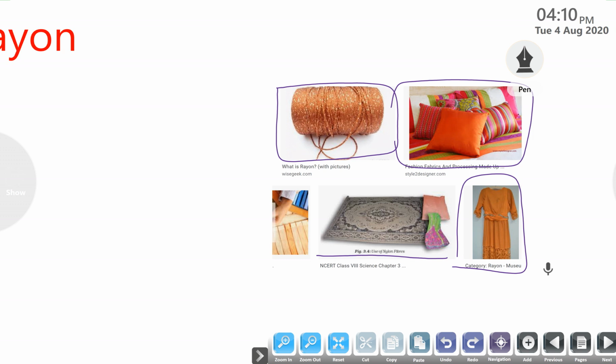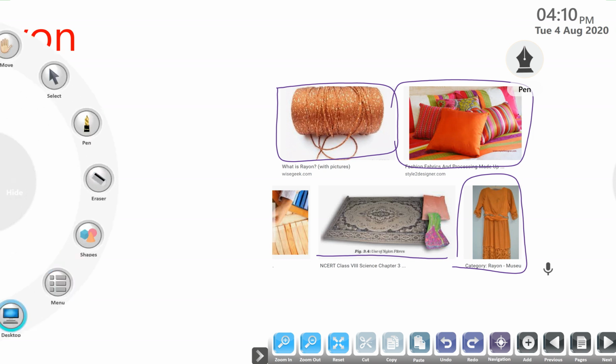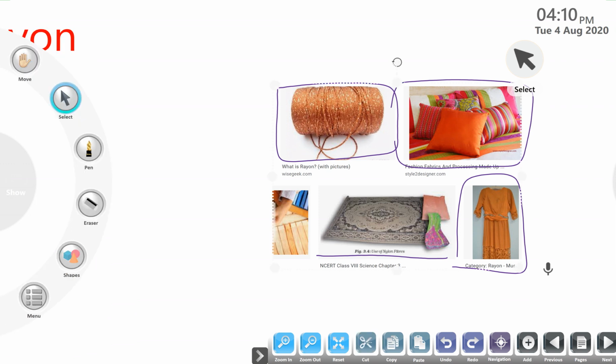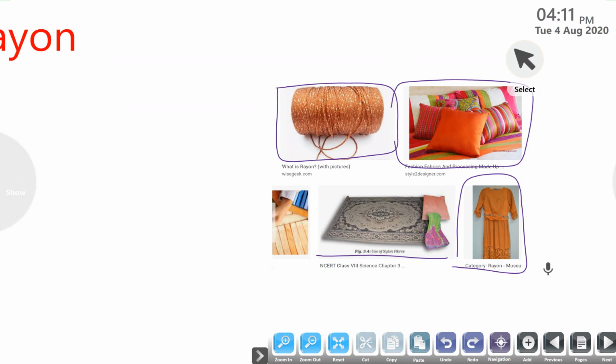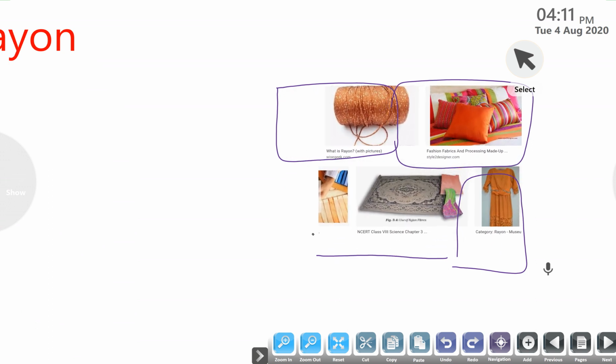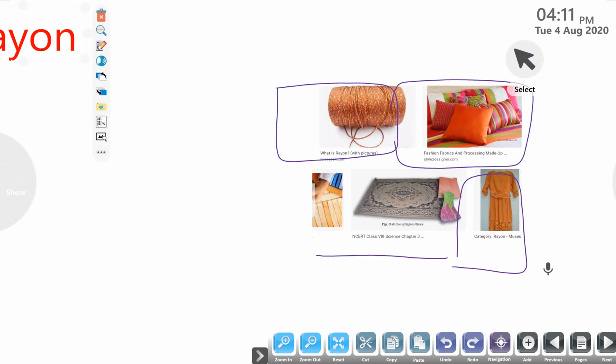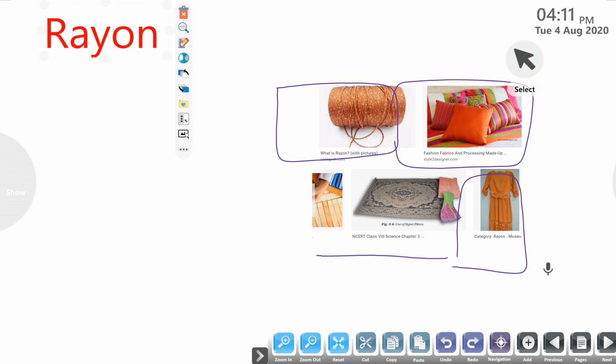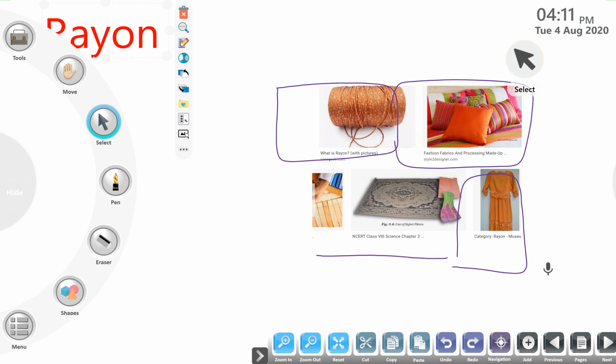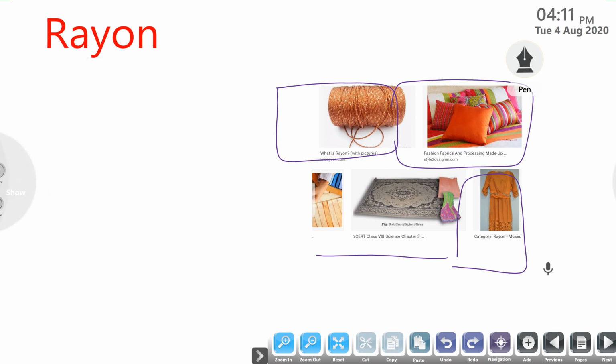Now we will observe some of the properties of rayon. Just focus here. The first property. What are the properties of rayon?